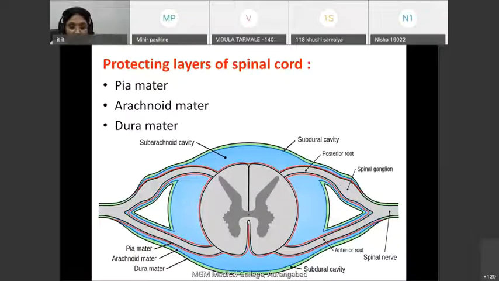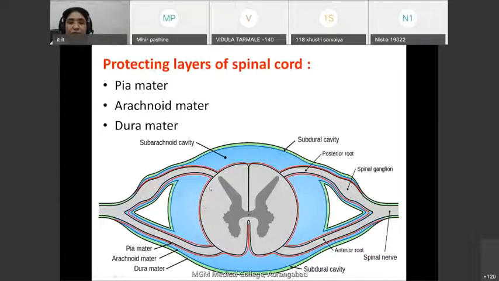Apart from the vertebral column, it is also protected by certain protecting membranes, and these protecting membranes of the spinal cord are called meninges. There are three membranes, or three meninges, which cover the spinal cord. From inside out, here you can see this is a transverse section of the spinal cord.